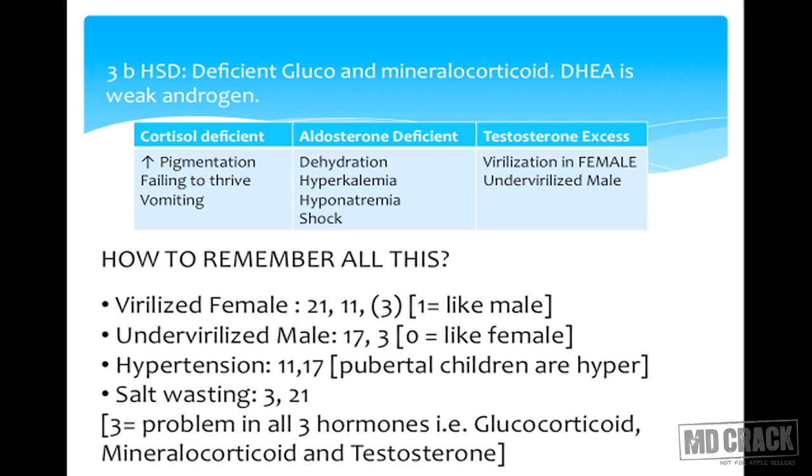If the child has ambiguous genitalia with hypertension, remember 11 and 17. How to remember? Pubertal children are hyper, so 11 and 17 we can remember like during puberty. So 11 beta hydroxylase and 17 hydroxylase come with hypertension, and the remaining, that is 3 and 21, 3 beta HSD and 21 hydroxylase deficiency, can present with salt wasting.